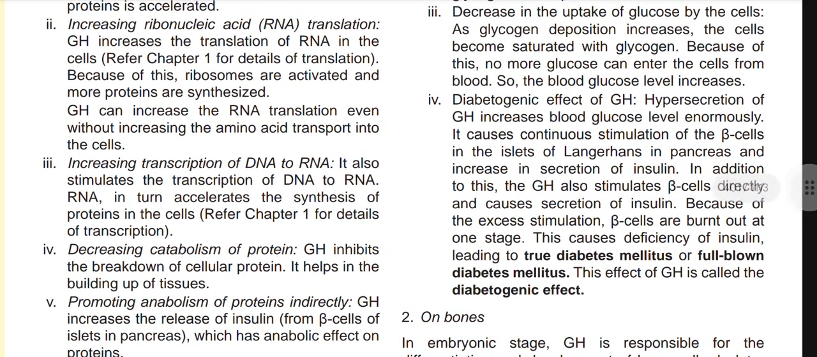Diabetogenic effect of GH. Now hypersecretion of GH increases blood glucose level enormously. It causes continuous stimulation of the beta cells in the islets of Langerhans in the pancreas, and increases the secretion of insulin. In addition to this, the growth hormone also stimulates beta cells directly and causes secretion of insulin. Because of this excess stimulation, beta cells are burnt out at one stage, and this causes the deficiency of insulin, leading to true diabetes mellitus or full-blown diabetes mellitus. This effect of GH is known as diabetogenic effect.